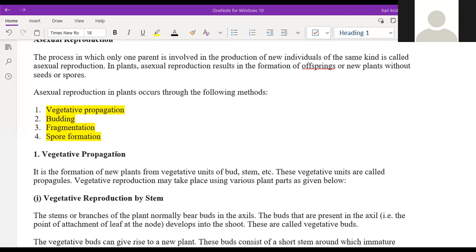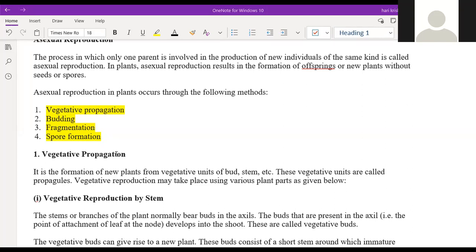Yes, Raghu, you can start from the starting. Vegetative propagation, budding, fragmentation, spore formation. Yes, sir. In vegetative propagation, let's take a plant. We know the basic outer parts of the plant, which are roots, stems, leaves, flowers, and fruits. In lower classes we learn that reproduction happens through seeds, but there are other ways also.